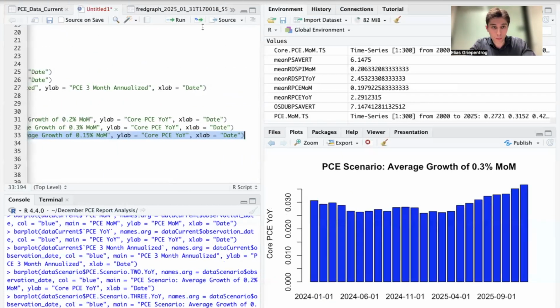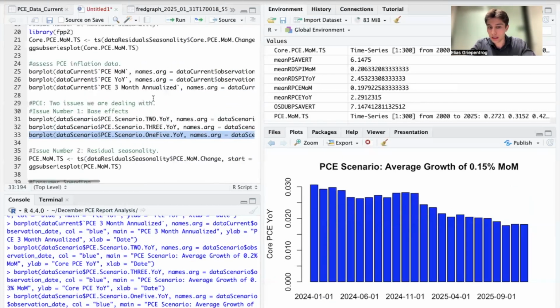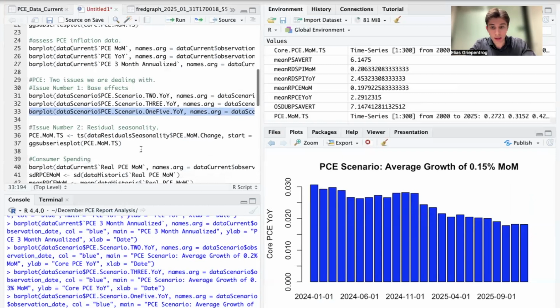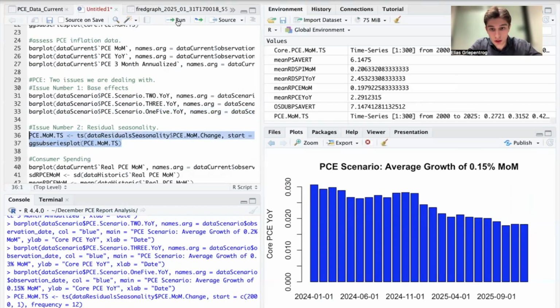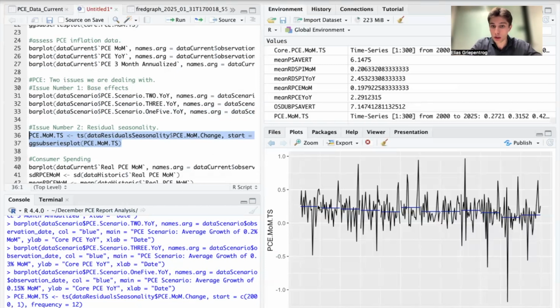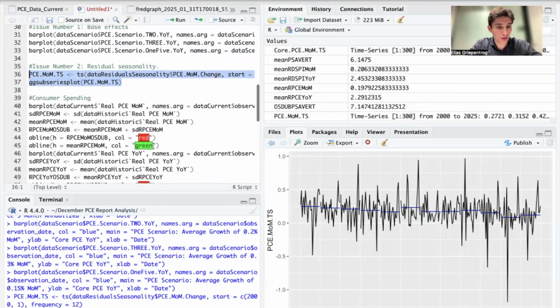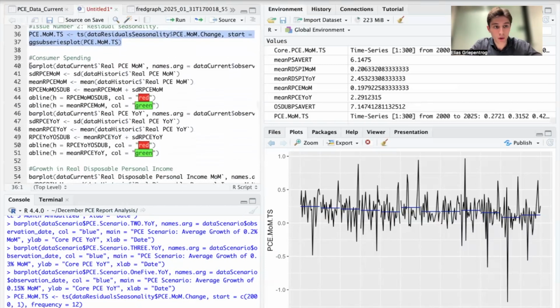So really 0.15 on average is what we need in order to make further progress to the 2% target, or at least something below 0.2% month over month. And then we have the same residual seasonality issue where in January we tend to see slightly stronger data.